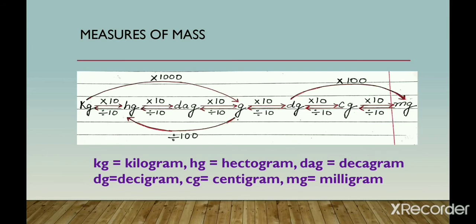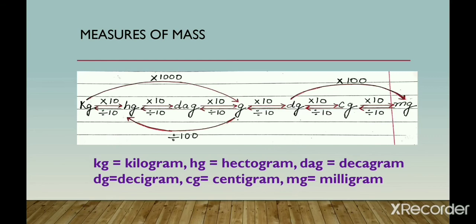If you want to convert a decigram into milligram, it is also from higher unit to lower unit. So you are skipping one step, that is centigram. So you have to multiply 10 into 10, that is 100. So if you want to convert decigram into milligram, you have to multiply it by 100.